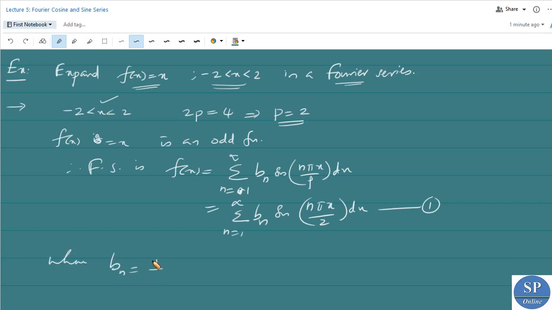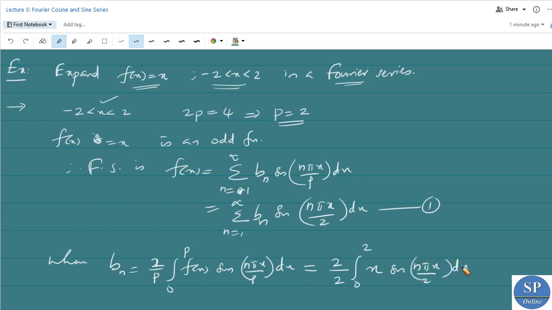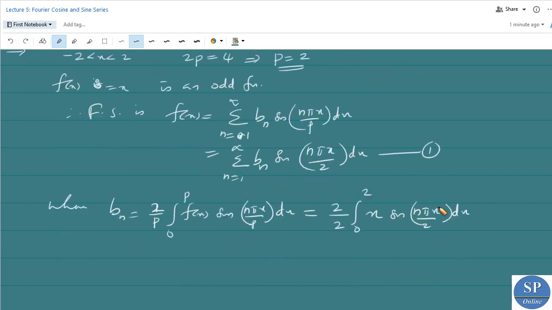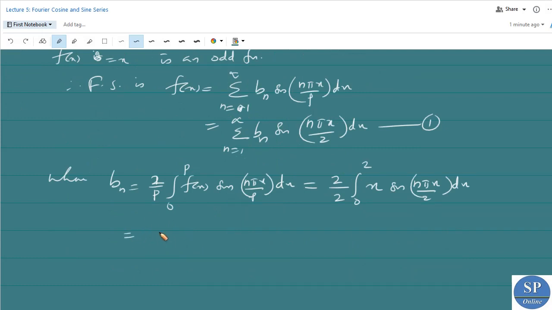Where bn is equal to 1 by p, that is 2 by p into the integral, because this is an odd function, from 0 to p of f of x into sin n pi x by p dx. This is equal to 2 by p, which is nothing but 2 by 2, the integral from 0 to 2 of f of x, which is x, sin n pi x by 2 dx. So this is equal to 2 by 2, which is 1.